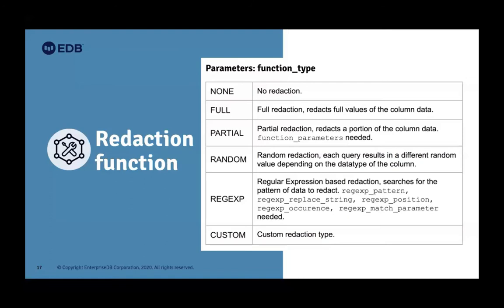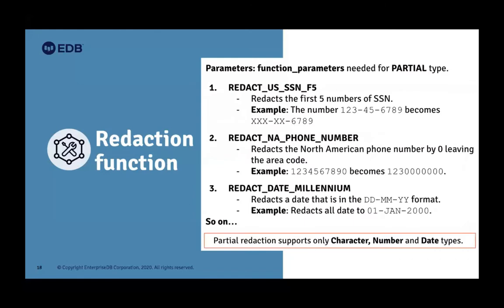Custom we have already spoken about. Let's see the function parameter for the partial type, REDACT_US_SSN_F5. That's a predefined type where we replace the first 5 numbers of the SSN. You have already seen that we have an SSN number like 123-45, then a separator, then 4 digits, right? So I just want to replace the first 5 digits by the character x, and then show the last 4 digits.